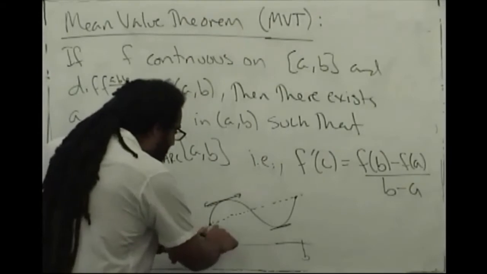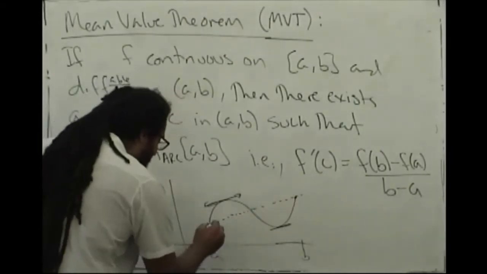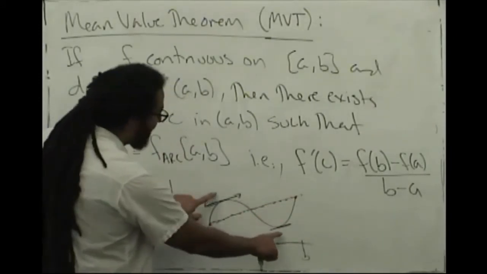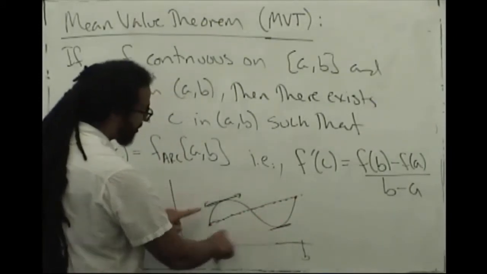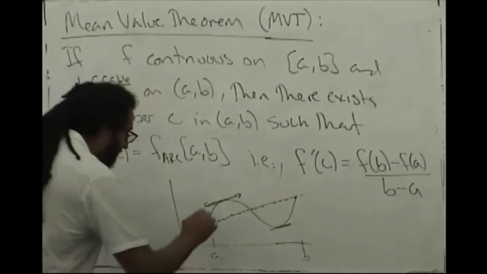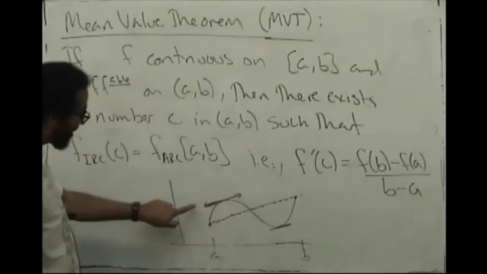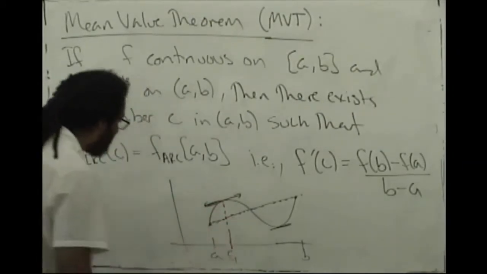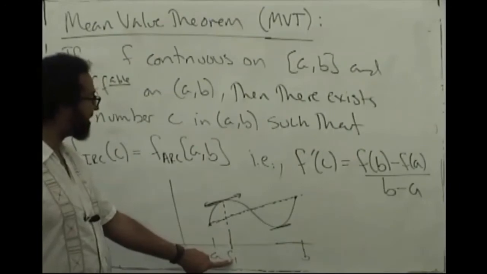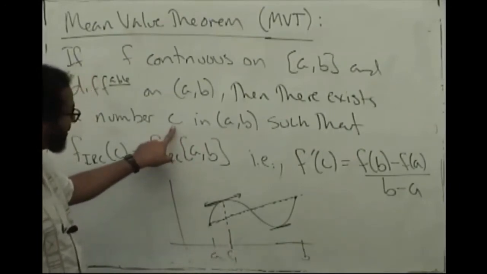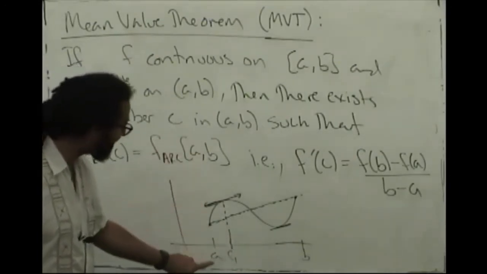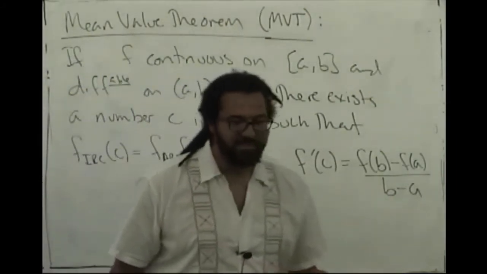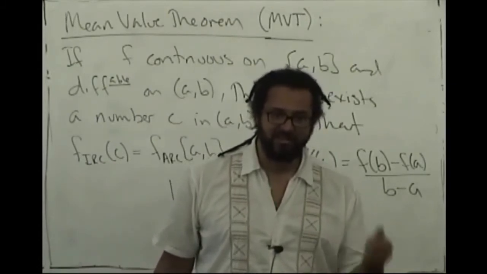But if you look at the slope of the secant line, here's the slope of the secant line. Somewhere in there we can draw tangent lines that are parallel to the slope of the secant line. So here's one place where we get a parallel tangent line, and that happens at a point, let's call it c1. So here's a number c1 satisfying the conclusion of the mean value theorem, and it's in the open interval from a to b. The mean value theorem guarantees the existence of at least one.